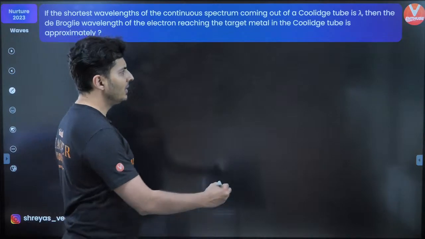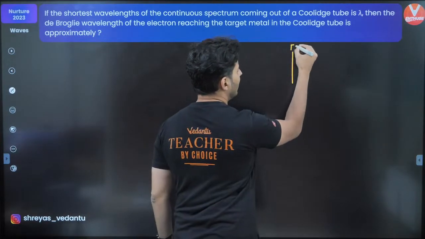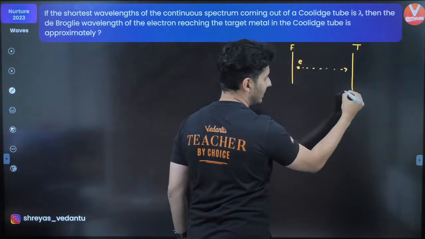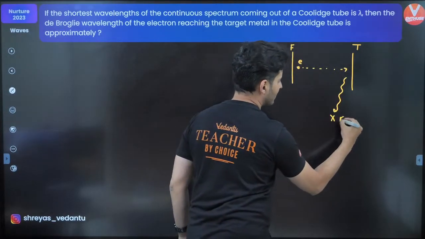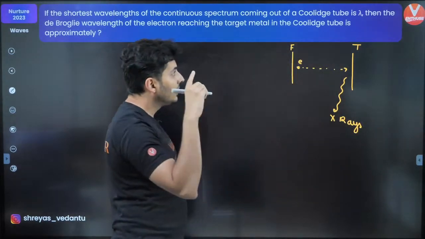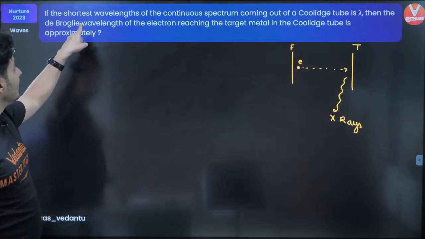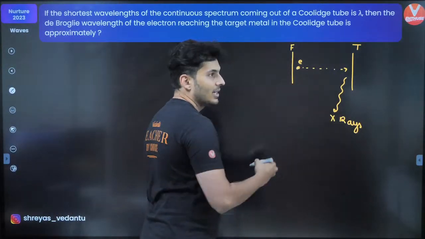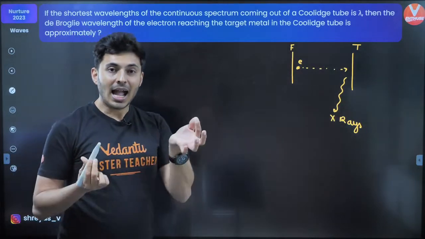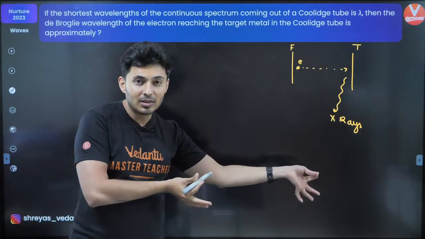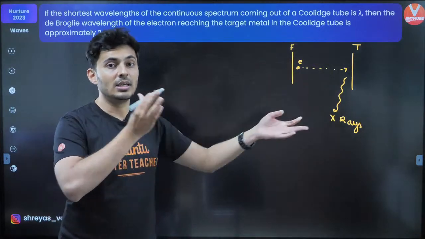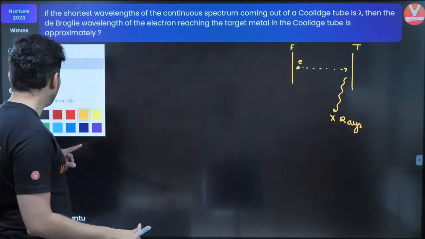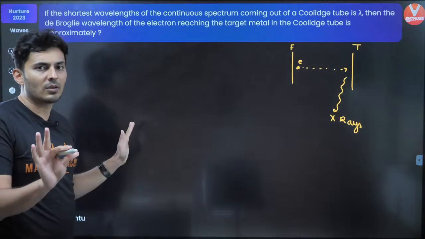Remember, you always have a filament and it hits the electrons which are accelerated, they hit the target and you get X-rays over here. In the given question, the de Broglie wavelength of the electron is asked. So the electron is a matter. A matter has an associated matter wave whose wavelength is called the de Broglie wavelength. Great, we have been asked that. Now, if you remember the formulas, it will be very straightforward.